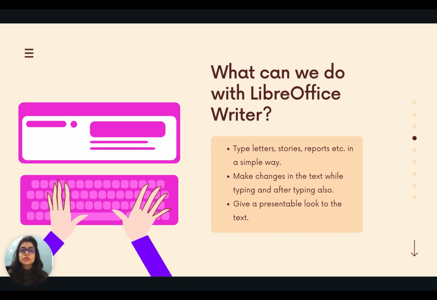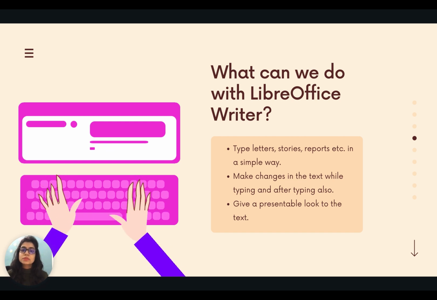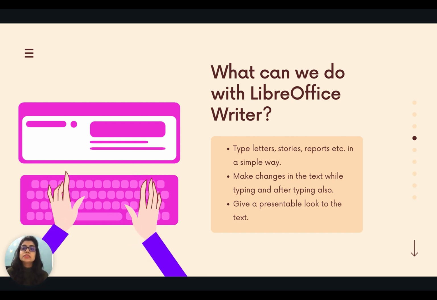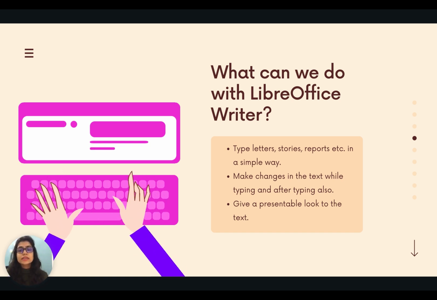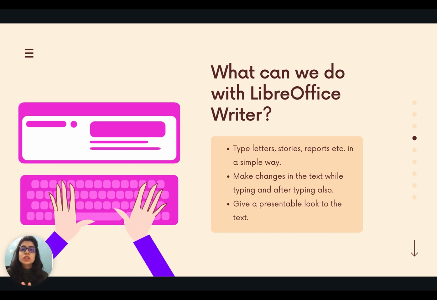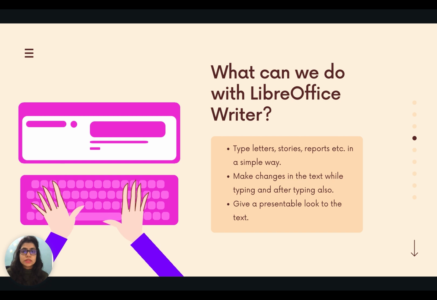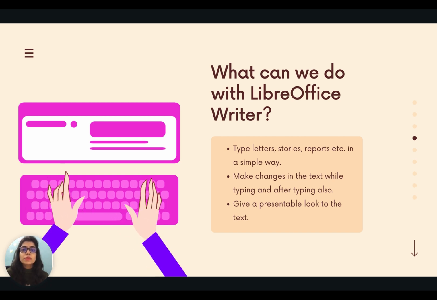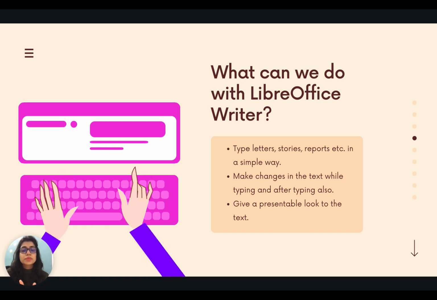Next one is give a presentable look to the text. Presentable look means you can add multiple colors, you can make it bold, italic, add different font style and give a presentable look that attracts people towards your document. So in this way you can make your document more attractive and presentable.